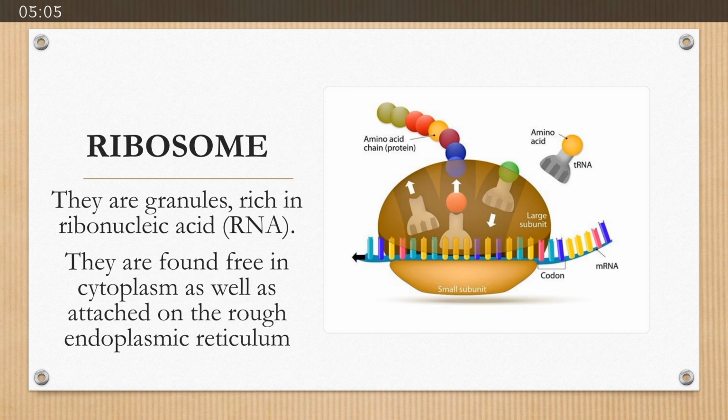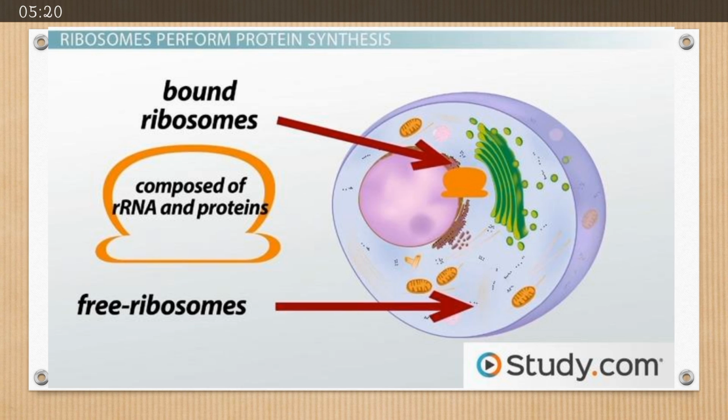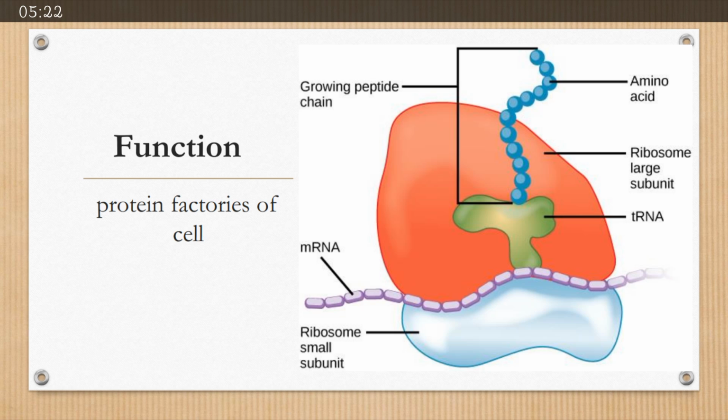They can be found in two forms in the cytoplasm: free and bounded or attached. If they are attached, they are present in attached form with a rough endoplasmic reticulum. The function is protein synthesis, and because of that function, they are also known as protein factories of the cell. All of the protein which is synthesized in the cell is by the ribosomes.